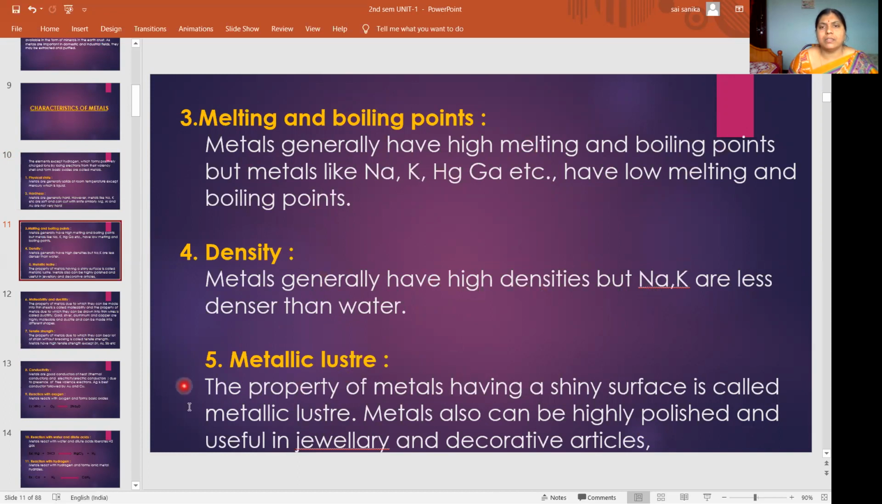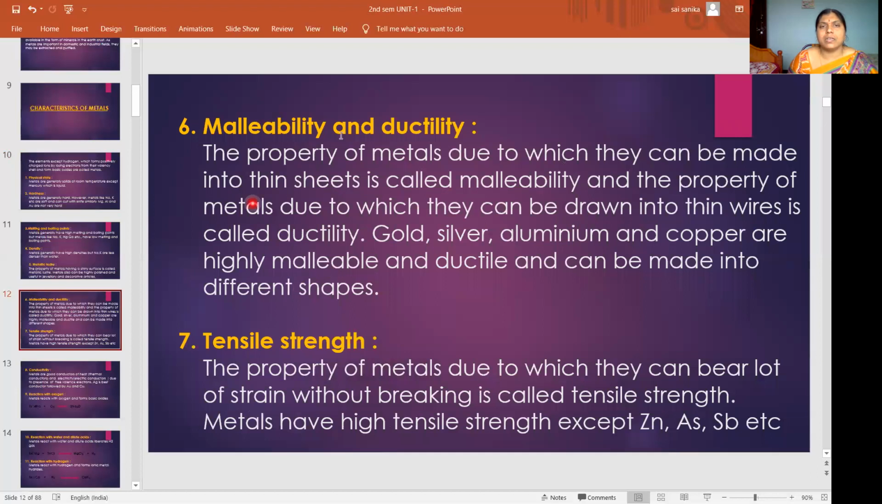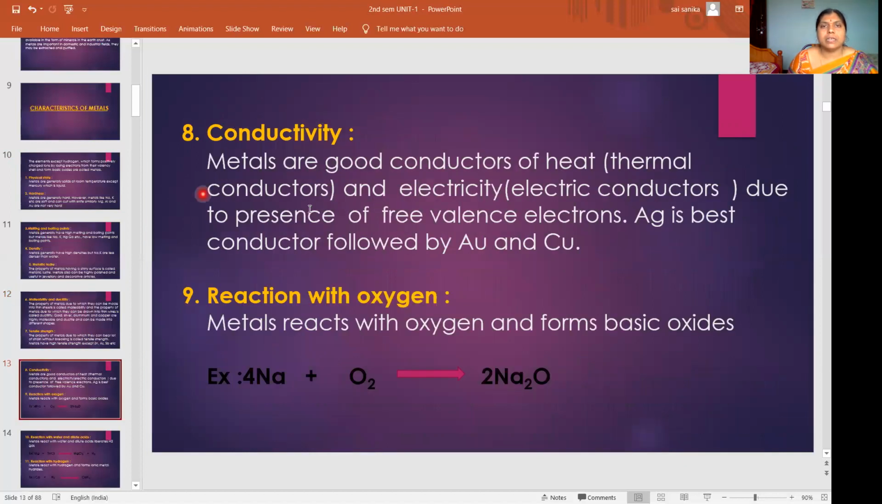All metals have shining surfaces. That's why they can be used in jewelry and in decorative articles. All metals have malleable and ductile characters, and they can be made into thin sheets. Among all metals, gold, silver, aluminum, and copper have more malleability and ductility. Metals have high tensile strength, except zinc, arsenic, and antimony. Metals are good conductors of heat and electricity due to the presence of free valence electrons. Among the metals, silver is the best conductor.